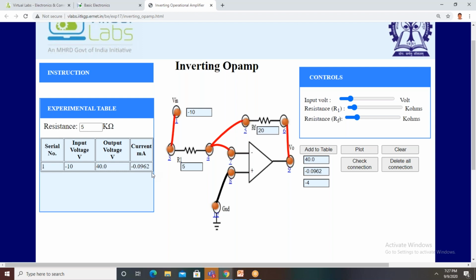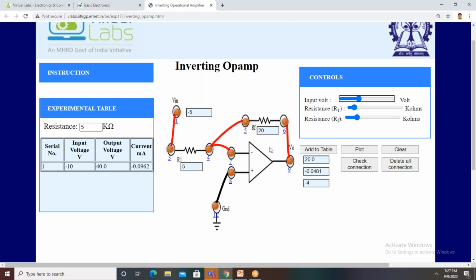Minus 4. Minus 4 means when the input is positive, what do we get at the output side, positive or negative? Negative voltage. Yes, minus 4 volts. This minus 4 volts is also available here. This is the output voltage. This is the current. And this one is the input voltage.